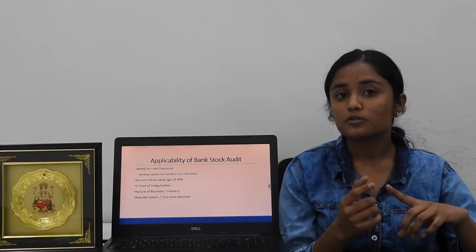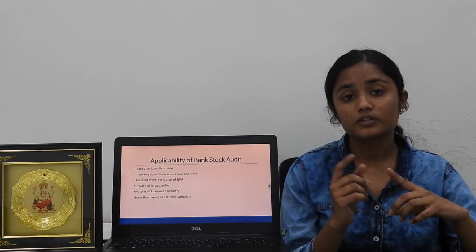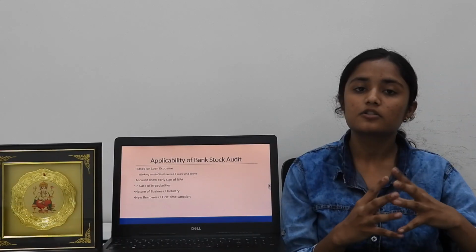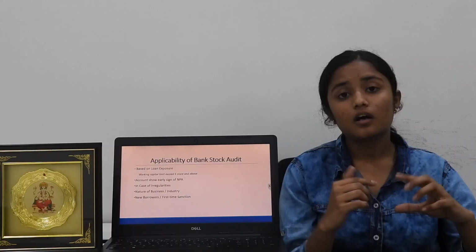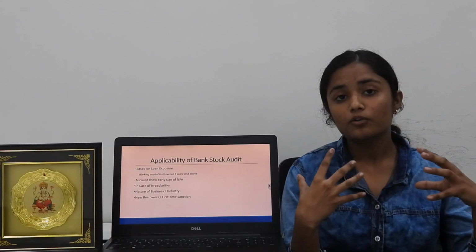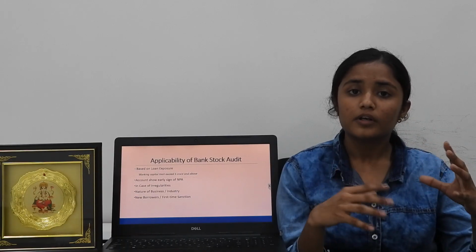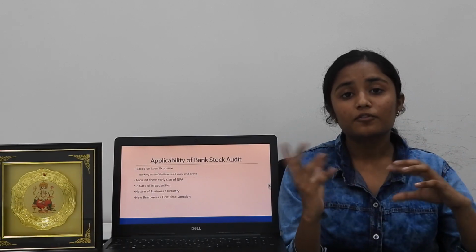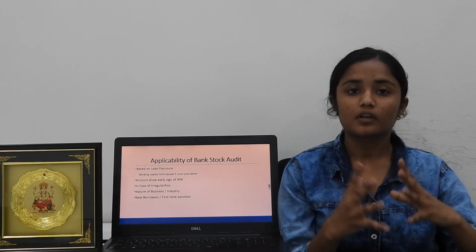When the borrower does not submit or continuously delays in submitting his bank stock statement report to the bank, in such situation also the bank may conduct bank stock audit. When the account of the borrower turns into a non-performing asset, NPA, in that situation also the bank may conduct bank stock audit.